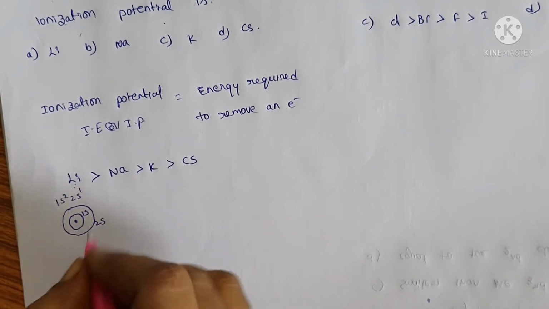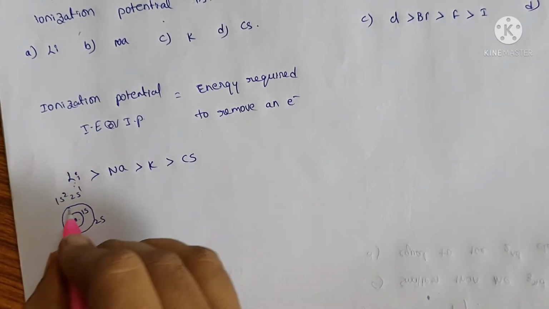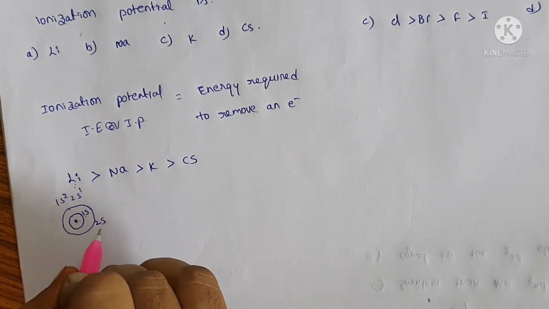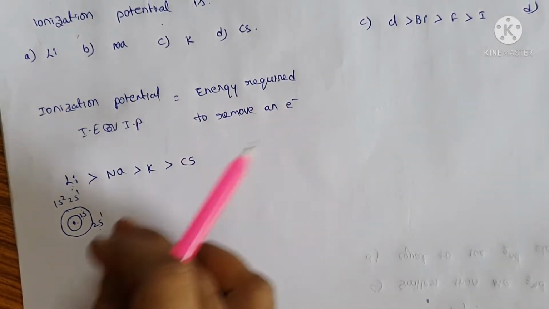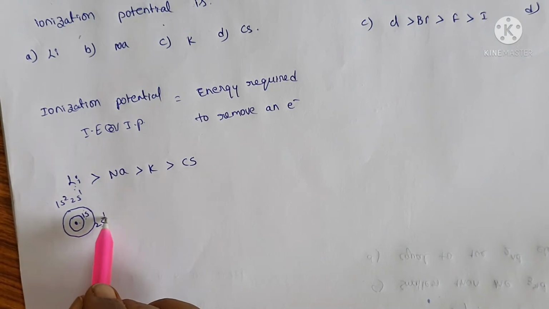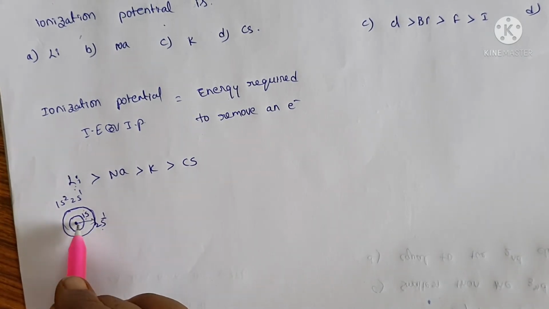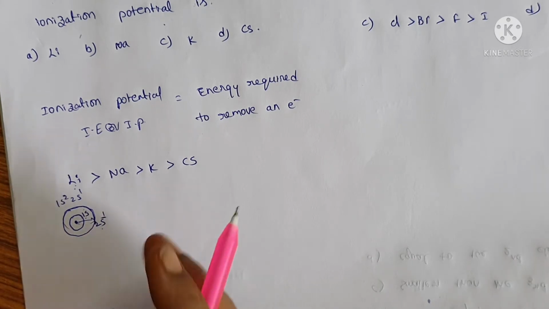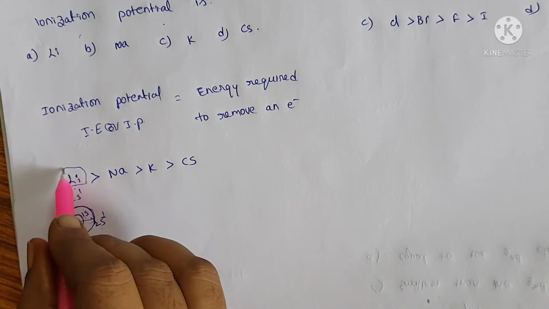The number of orbitals present in lithium is 2. In the 1s orbital there are 2 electrons and in the 2s orbital there is only 1 electron. The energy required to remove this electron is more, because this is the second orbital, which is nearer to the nucleus. So the energy required for removing this electron is more in lithium.